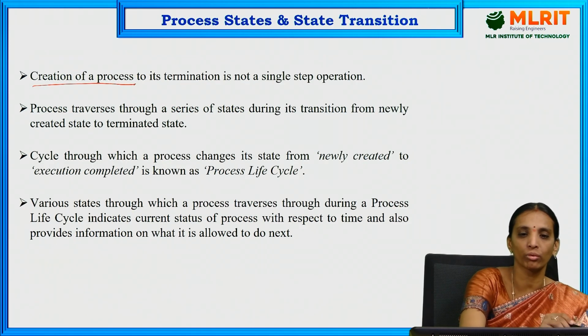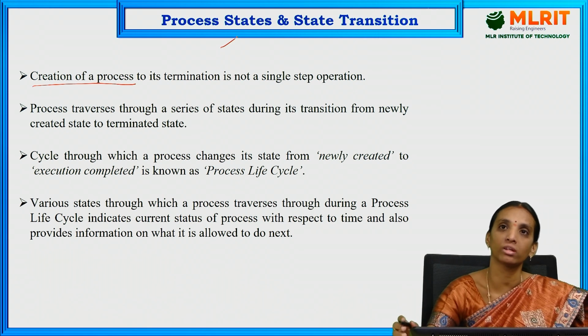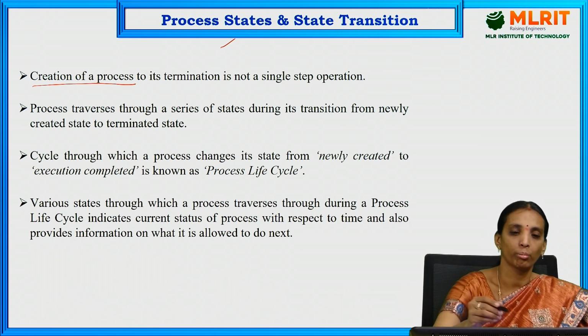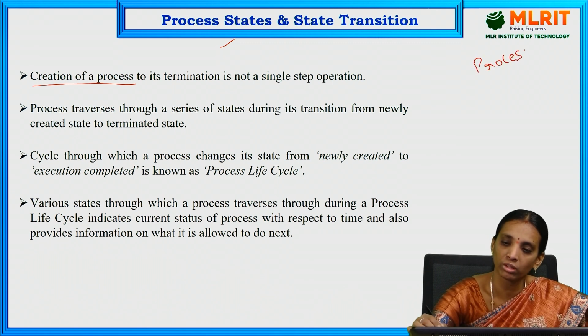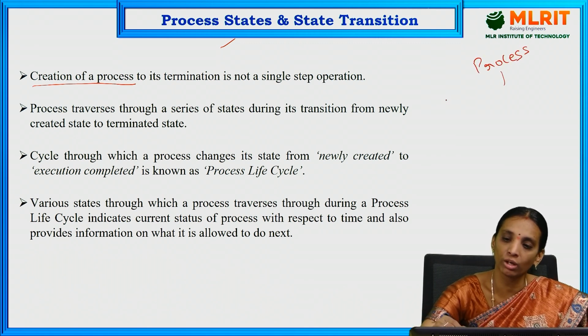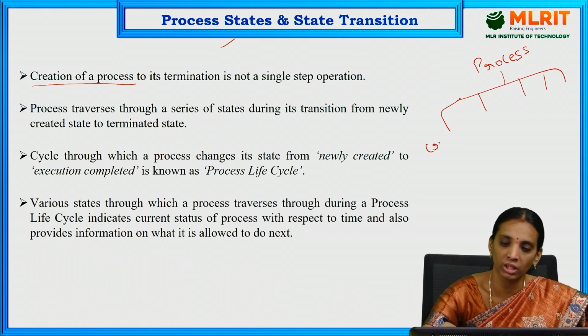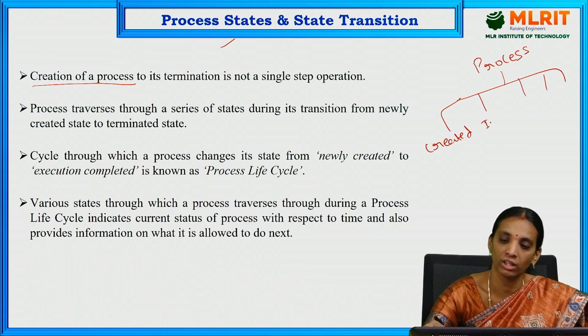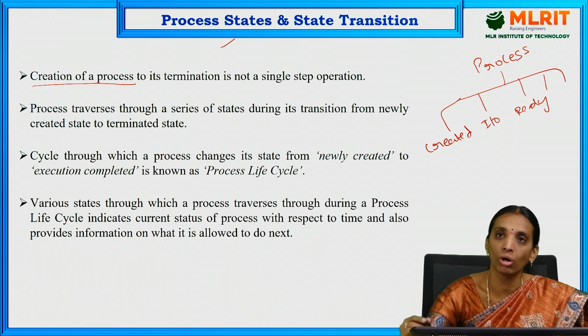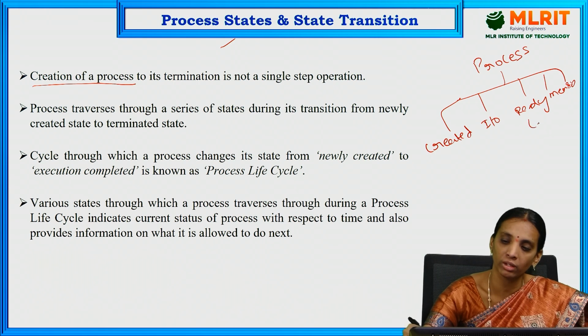After creation of a process, the next topic is process states and state transition. While creating a process in an operating system, it can go through a number of states. First it should be created, and next it takes the data it requires from the IO devices, data initialization, then goes to ready for execution, getting all the memory requirements used by that process, and after that, execution.